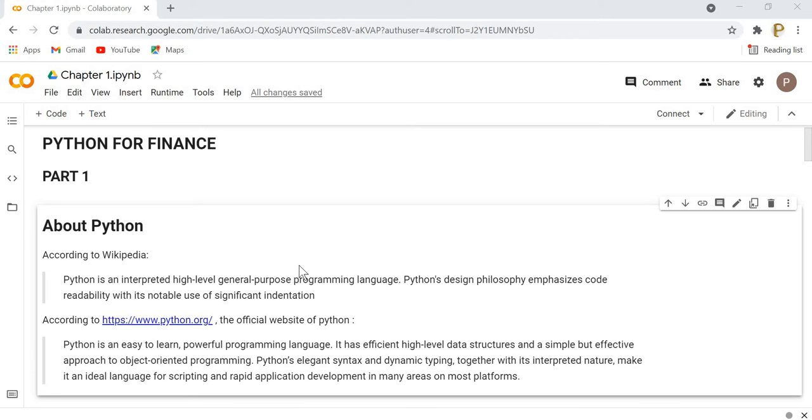That is the reason why this is the perfect time to understand how to analyze financial data and get maximum benefit out of it. So in this video tutorial we will be focusing on how to use the Python programming language and its libraries in order to analyze financial data.